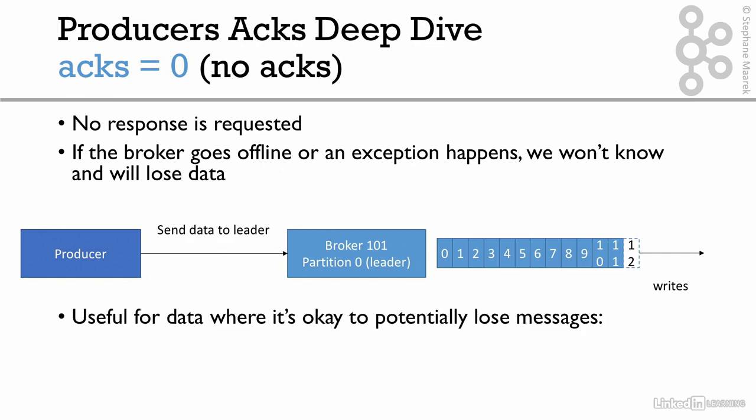But it's useful basically when it's okay to potentially lose data. As you see, the broker does not give a response back to the producer. So the producer really never knows if the message makes it to the broker or if the writes actually happened. So it's useful when you have metrics collection. When you send a lot of metrics, it's okay to lose one metric once in a while. And it's okay when you have log collection. It's mostly okay to lose a line of log. Obviously, it's not great to lose data, but Acks equals 0 really is nice on performance because the broker never replies to the producers. So here's a use case.